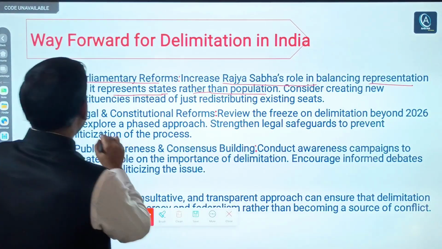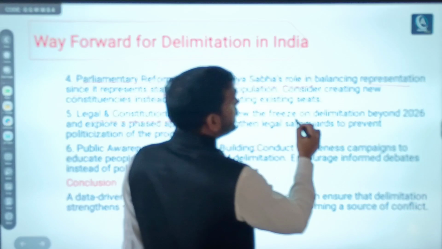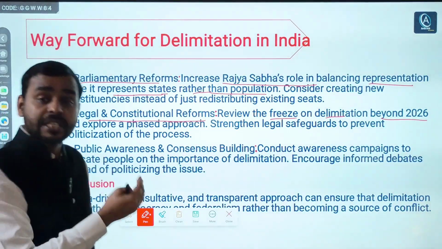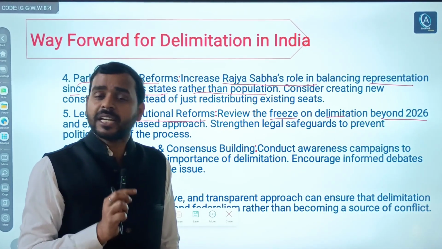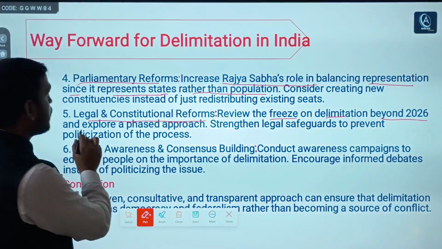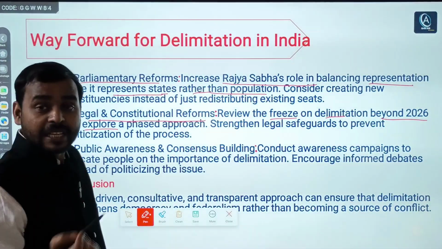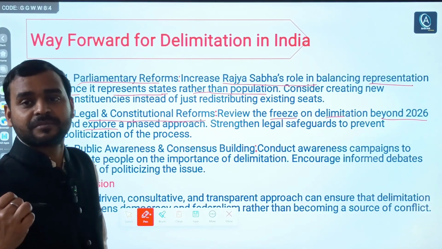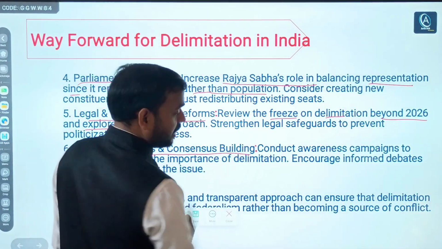Next, legal and constitutional reforms. Which kind? For example, review the freeze on delimitation beyond 2026. I told you that this freeze can be extended for even the upcoming 25 years. This could be one of the best solutions to avoid conflict between northern and southern states, and southern states and the central government. Again, public awareness and consensus building.